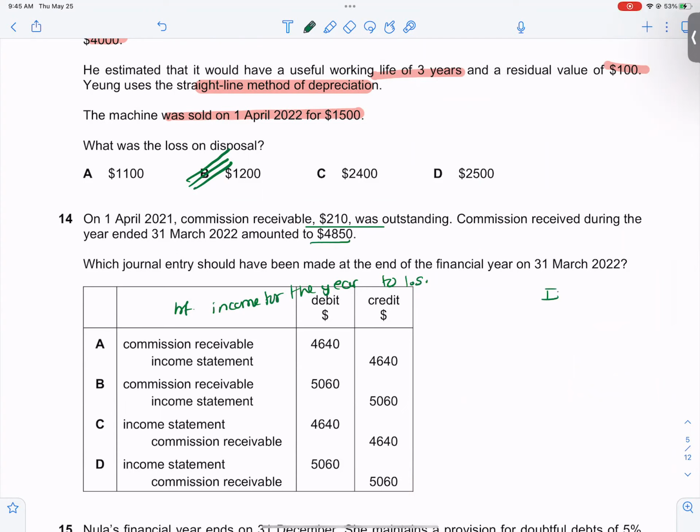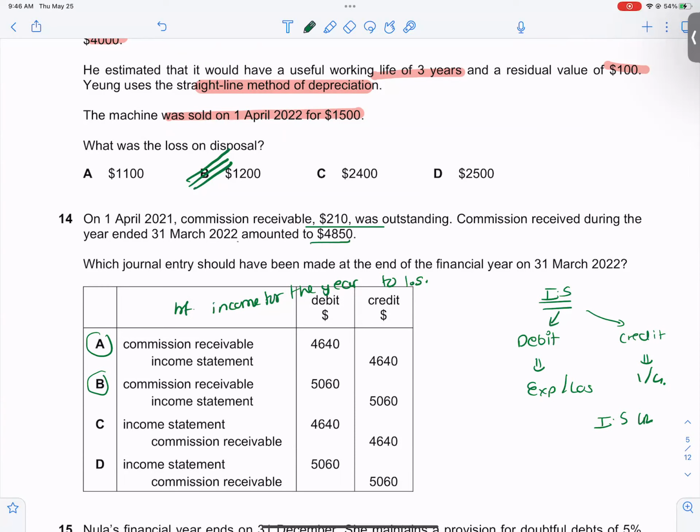In the income statement, it follows a nominal account rule. So I will say debit is all expenses and losses and credit is all income and gain. So I will transfer income for the year to the income statement. So it will be income statement credit. So it has to be option A or option B. Now I have to see what is the income for this.